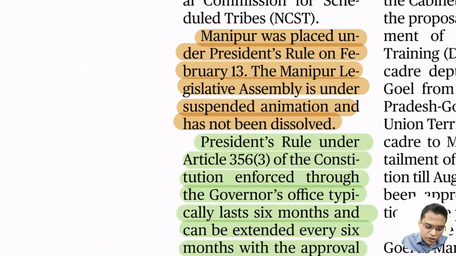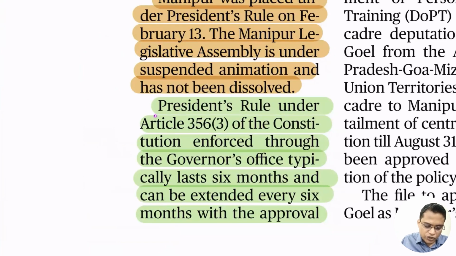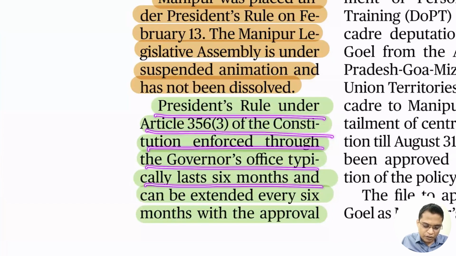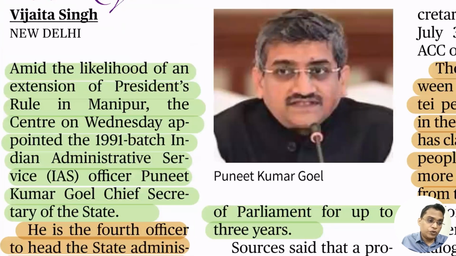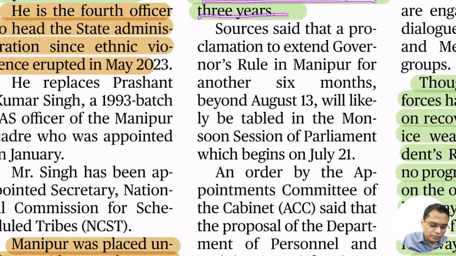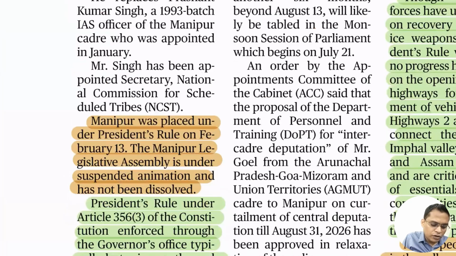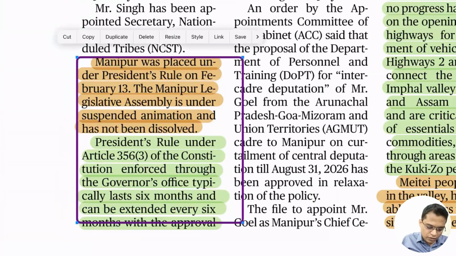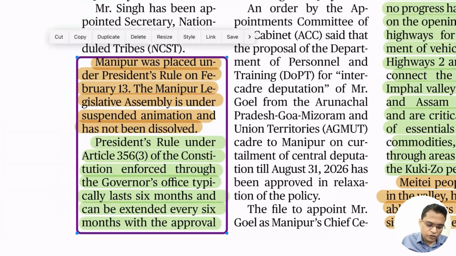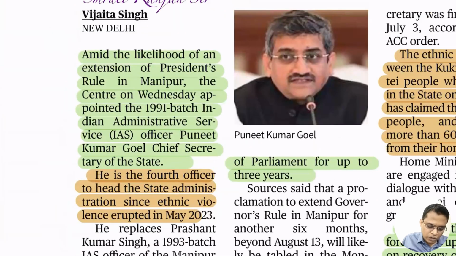President's Rule under Article 356 of the Constitution, enforced through the Governor's office, typically lasts 6 months and can be extended every 6 months with the approval of Parliament, up to 3 years. You have to remember this exact wording because it is very important for your prelims and mains. So I'm putting it in a box so that it is most helpful to all of you.